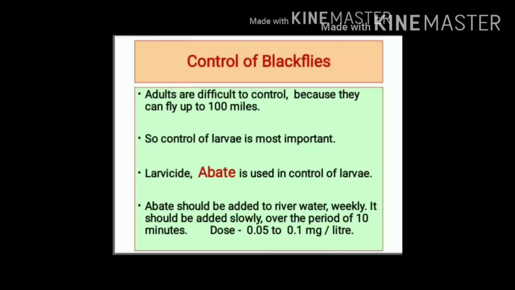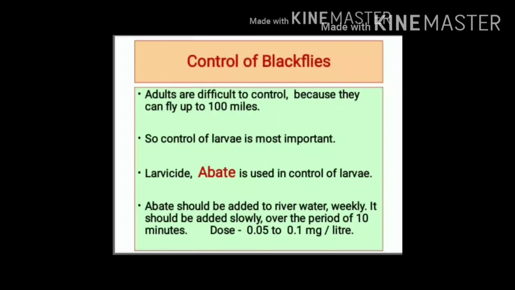Control of black flies. It is difficult to control adult black flies because they have flight range which is about 100 miles. Since adult flies are difficult to control, control measures should focus on the larval stages. For controlling larvae, we can use larvicides, and most effective larvicide is abate. Larvae are aquatic, so larvicide abate, it should be added to river water.